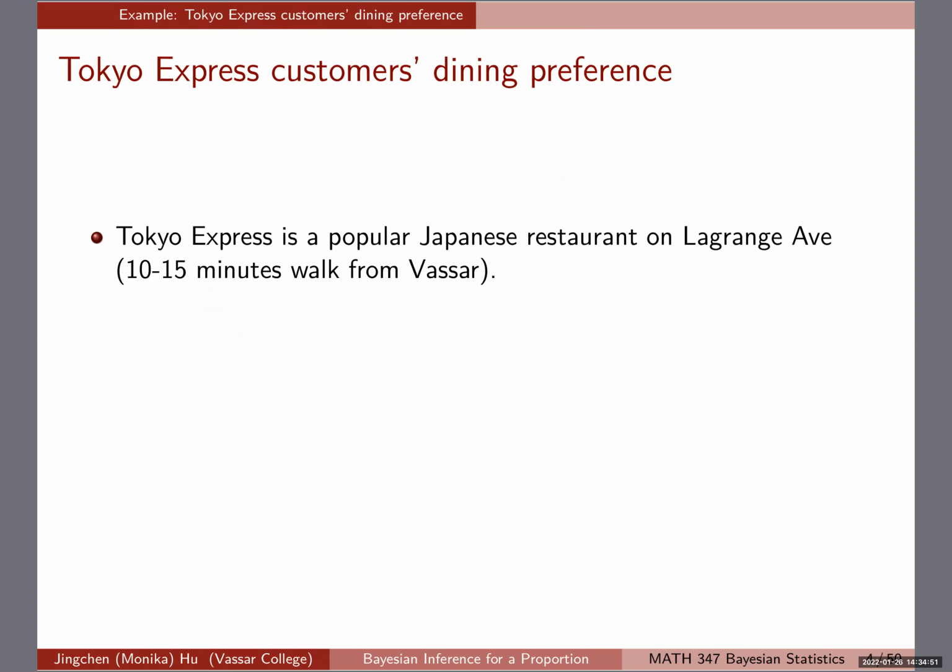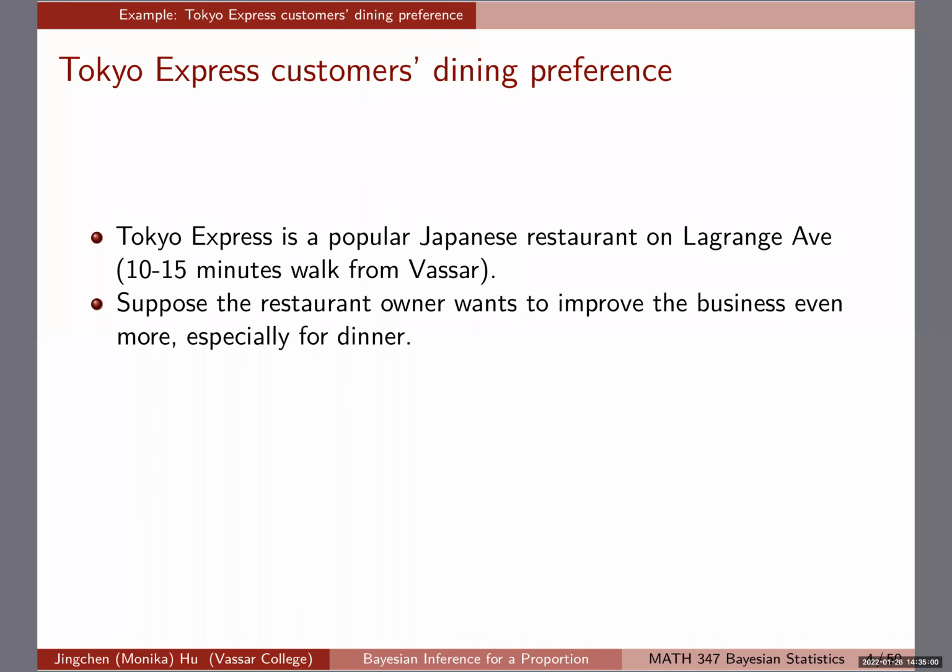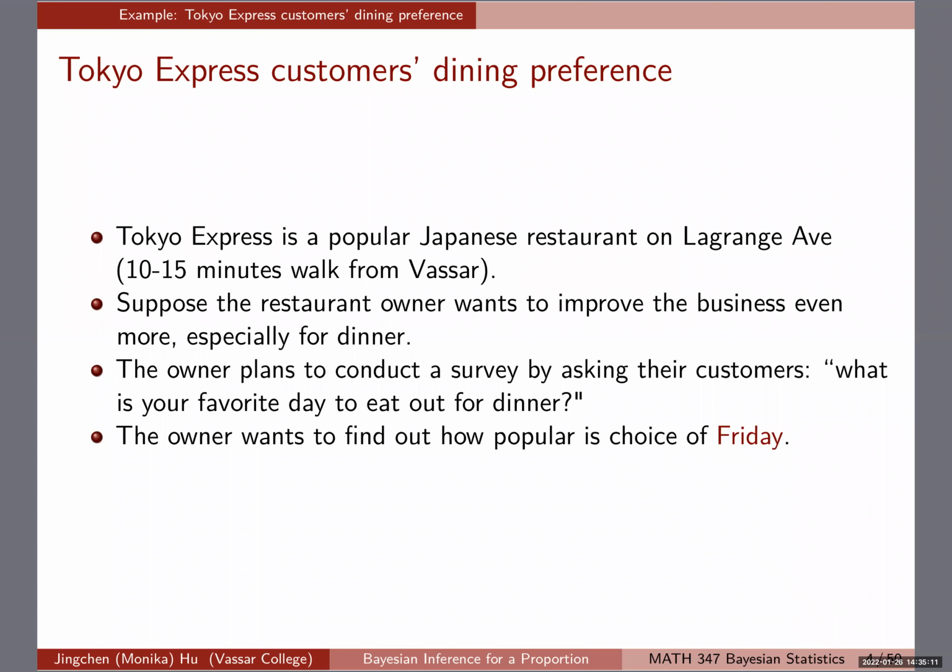This is a Japanese restaurant run by Chinese, by the way, on Lagrange Avenue, 10 to 15 minutes walk from Vassar. Suppose the restaurant owner wants to improve the business even more, especially for dinner. By the way, I know they only do takeout at this point, but let's just assume this works in the way that we thought it would. The plan is, let's say the owner wants to conduct a survey by asking their customers, what is your favorite day to eat out for dinner? Then maybe they can shift their work shifts and plans, so if Friday is really popular, they can have more people and servers helping out that day.